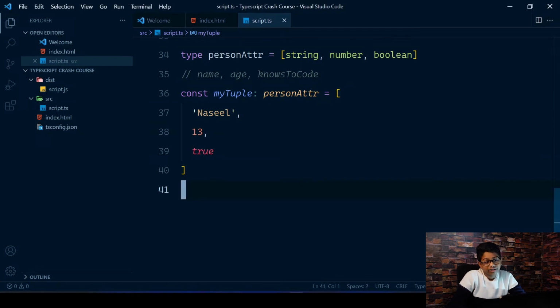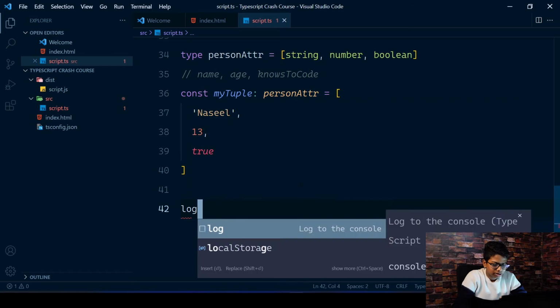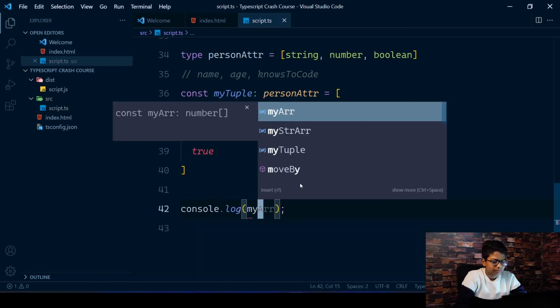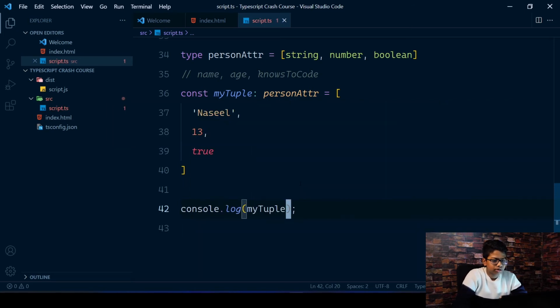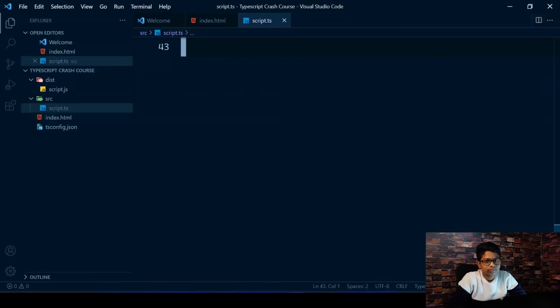But also you can log these things, so you can just do a console.log, and you can log in my tuple, and if you return back to your browser, you'll see it works. So this is just an array with different kinds of values, because you cannot create a normal array like this in TypeScript, because all the values need to be of the same type. You can create a tuple instead.